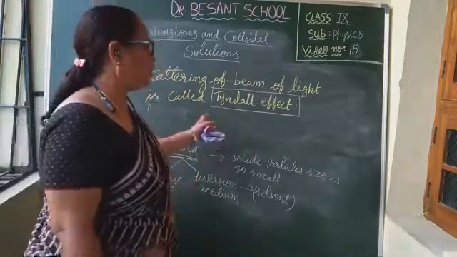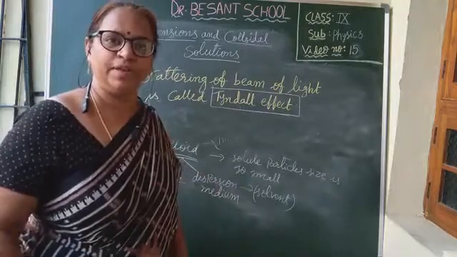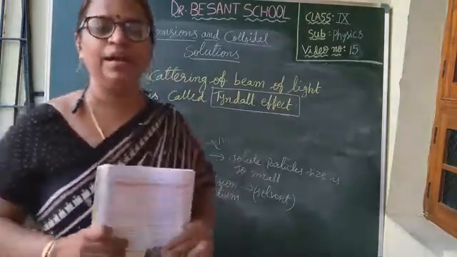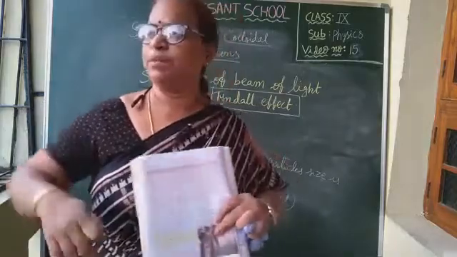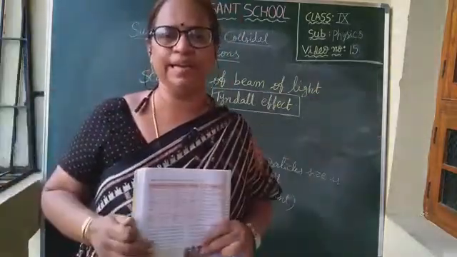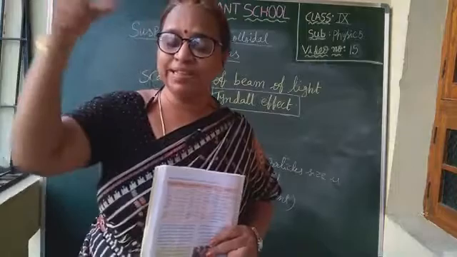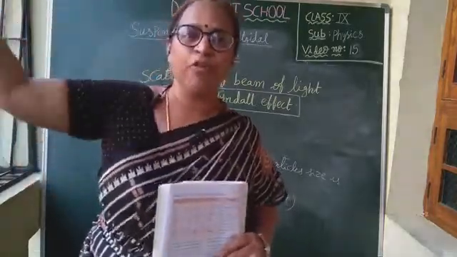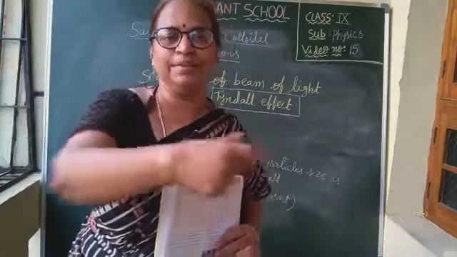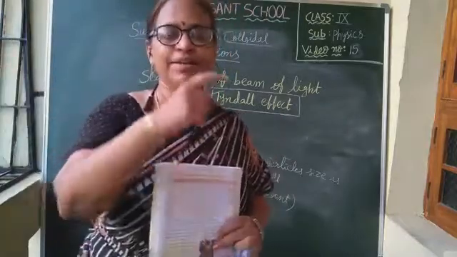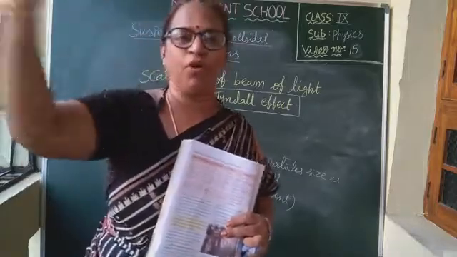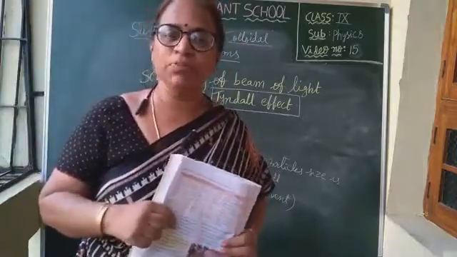Scattering of a beam of light is called the Tyndall effect. The best example of this is in forests where big trees are there. From the trees, in between the branches where gaps are there, the sun rays will be focusing straight. We can observe that. Even in our kitchen, if a small gap is there, the rays will be falling, isn't it? That is the Tyndall effect.